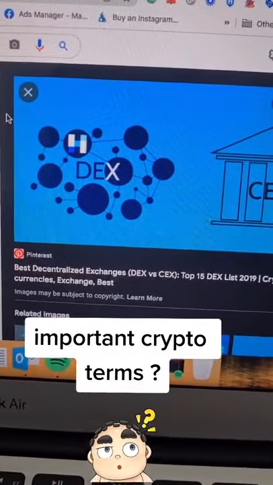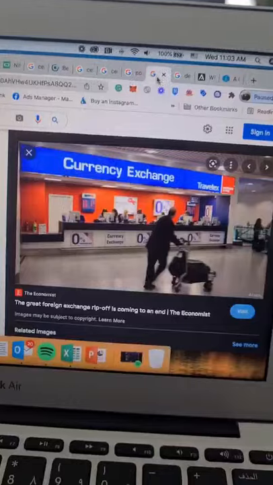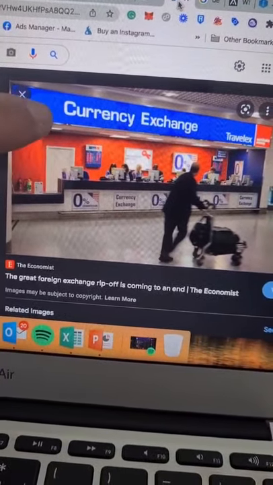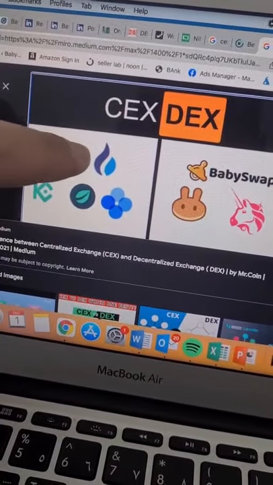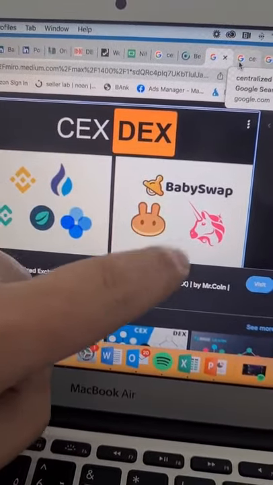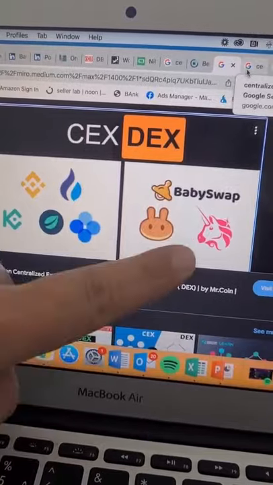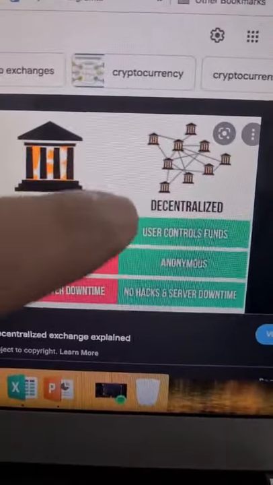Let's understand the difference between a decentralized exchange and a centralized exchange in 60 seconds. First, you need to understand that an exchange is a company that trades your currency, but we're trading digital currency. It can be centralized, like Binance or KuCoin, or decentralized, like SushiSwap, PancakeSwap, whatever other swap. So these are facilitating entities to help you exchange and trade your crypto assets.